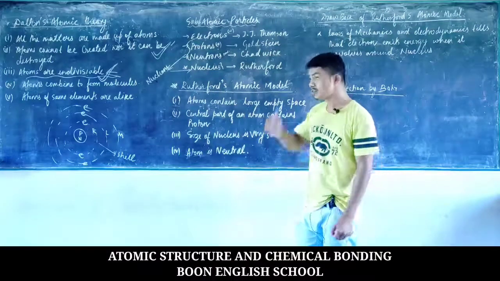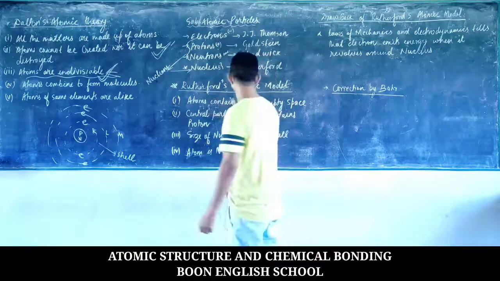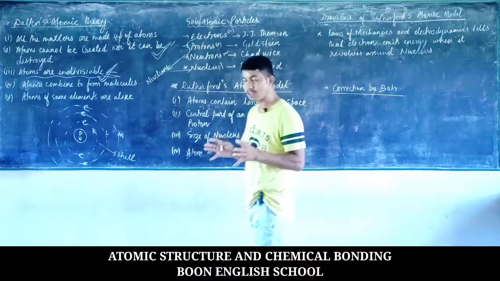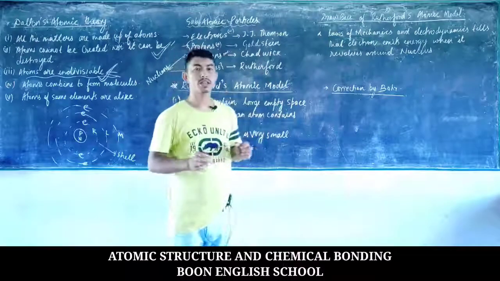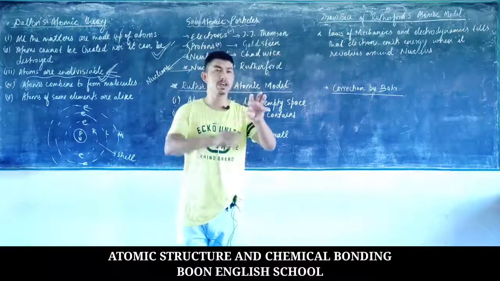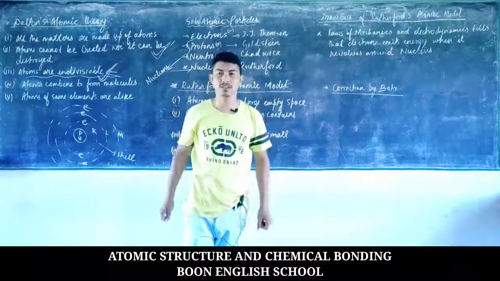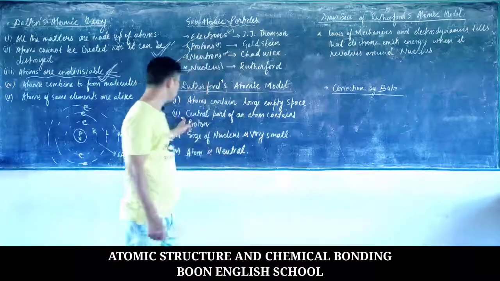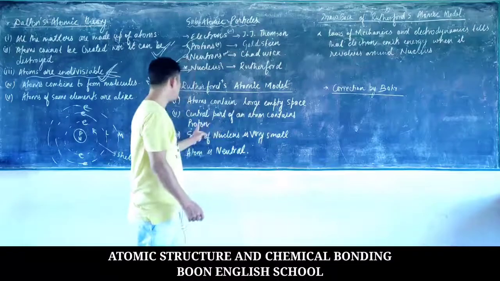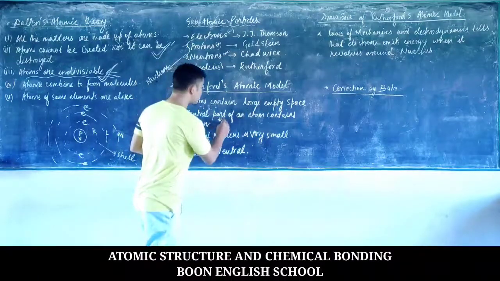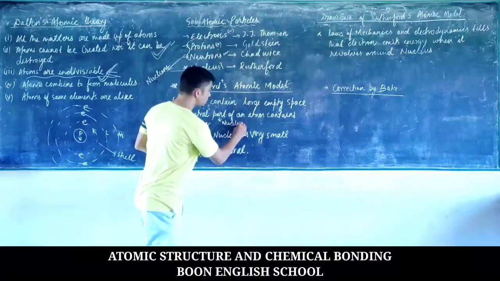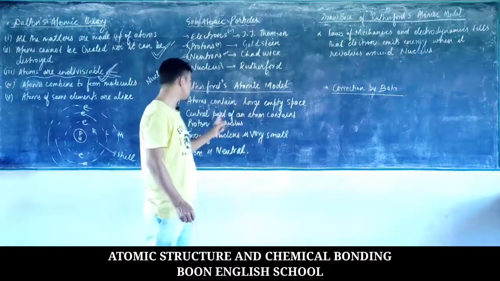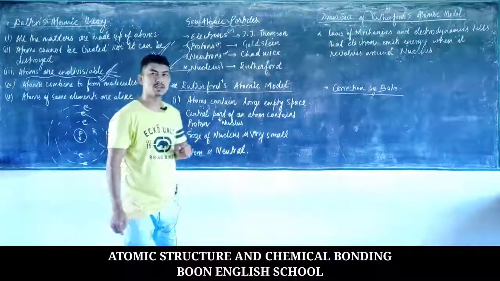Okay, so the new atomic theory, what does it say? It says that the atom contains a large empty space. So what does it mean? That most of the space inside the atom is empty space. Nothing is there, just at the center there is a nucleus, and somewhere far away from the nucleus there is an electron, and the rest is empty space. The second point: the central part of an atom, which is also known as the nucleus, contains positively charged particles which are known as the protons.